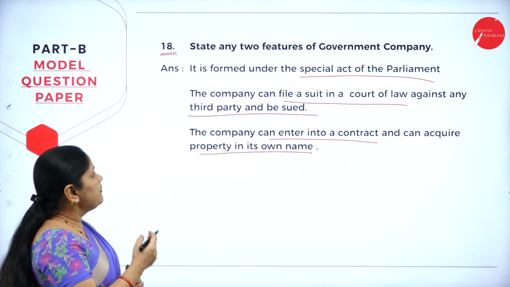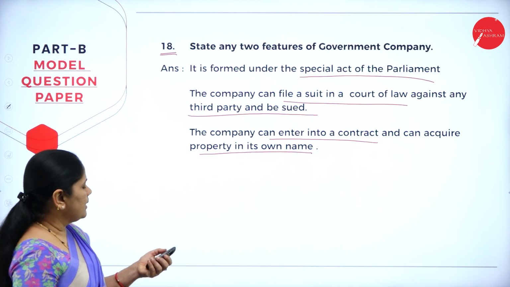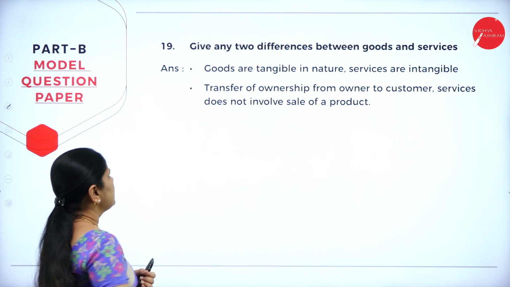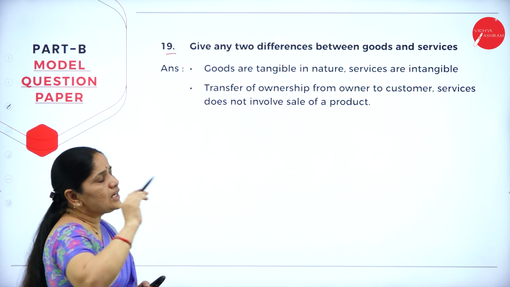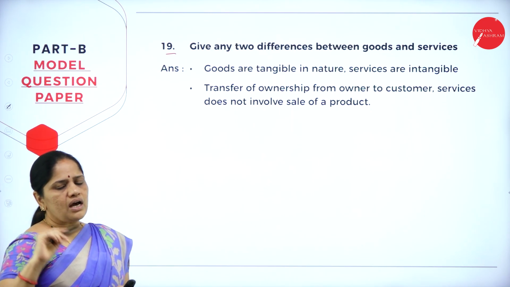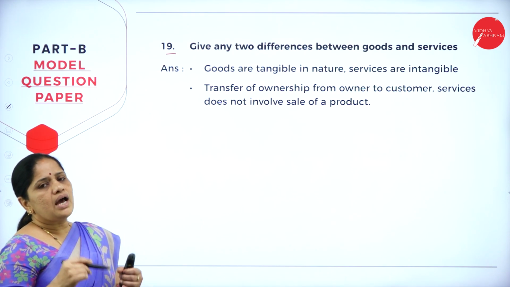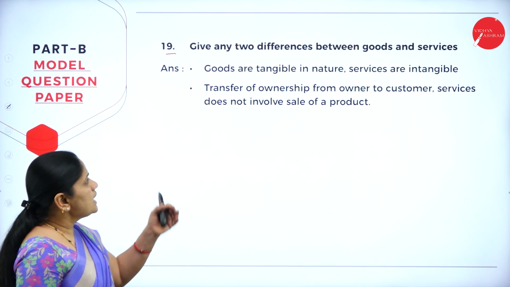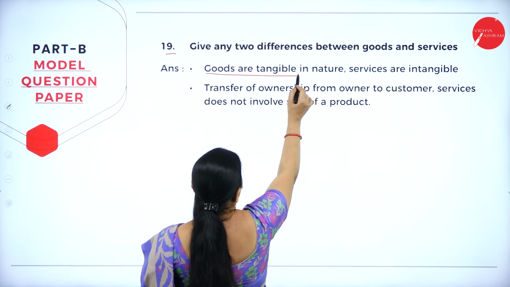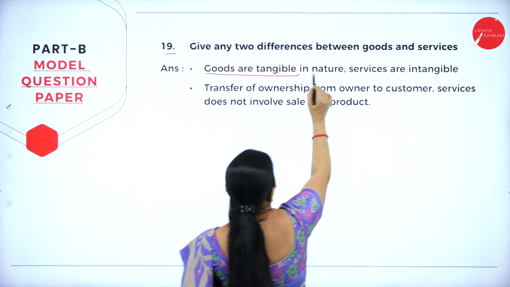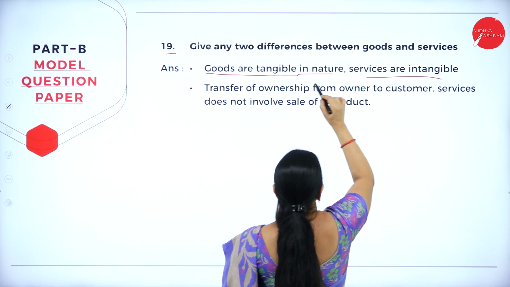So these are the features of a government company. Then next, the 19th question, give any two differences between goods and services. Now we all know what is goods and we all know what is services. Now let us see the differences here. So the goods are tangible in nature, whereas services are intangible.